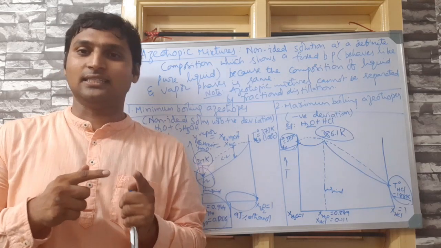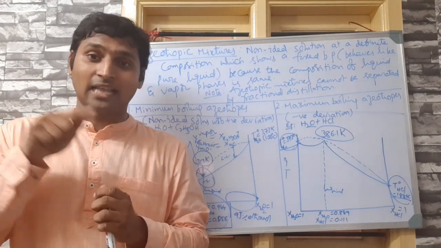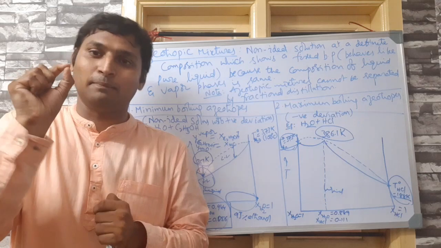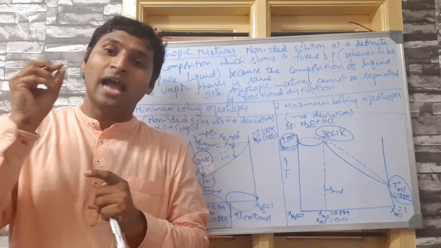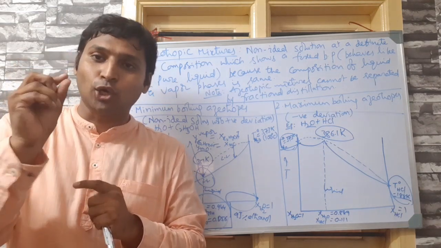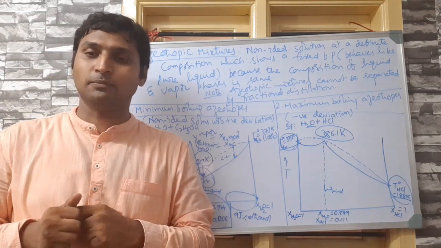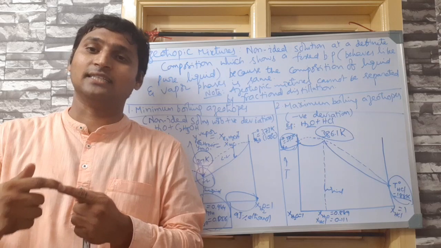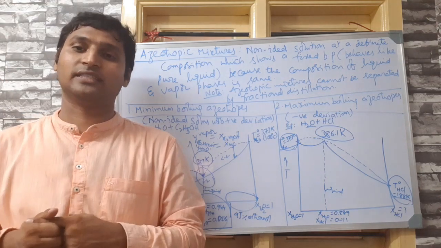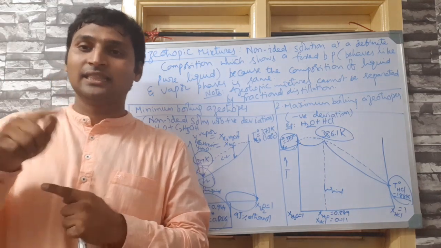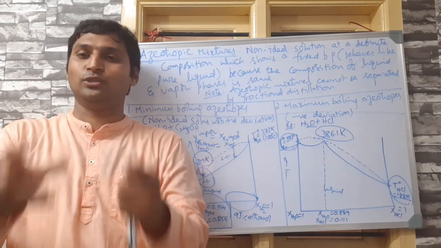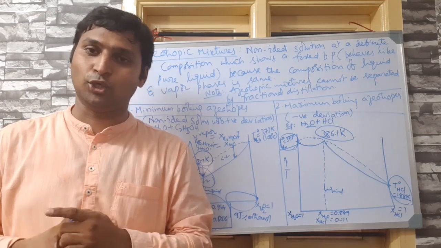Whereas these non-ideal solutions, at a particular composition, not all compositions, show a definite boiling point. That is because the vapor phase composition as well as the liquid phase composition will be the same. That's why these non-ideal solutions behave azeotropic.